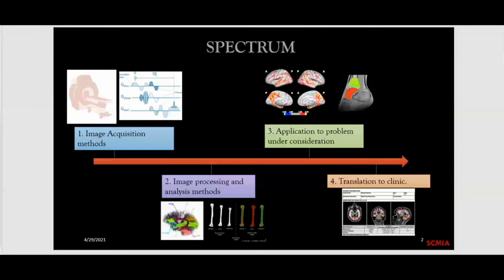Yeah. So, quickly going through what the center entails, we have a spectrum of the work that we carry out. So, the first part is work on image acquisition methods. So, what does image acquisition entail? It is basically where is the image coming from?